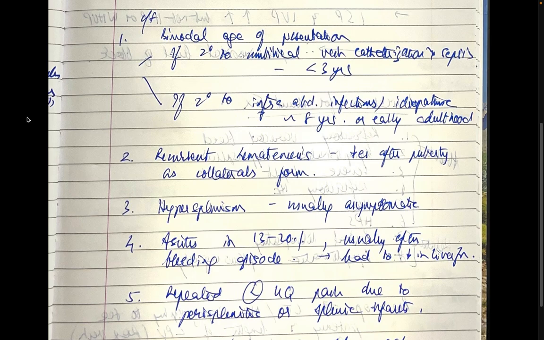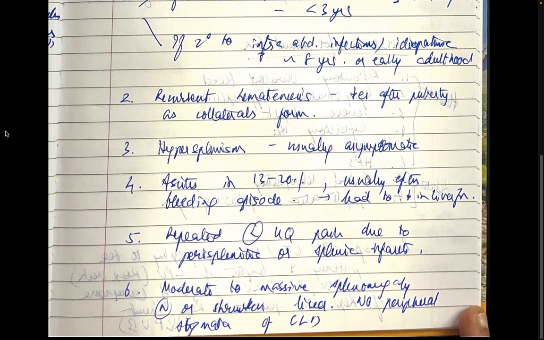Hypersplenism is usually asymptomatic and rarely presents with a bleed. Ascites occurs in 13 to 20%, usually after a bleeding episode, and leads to reduced liver function and decompensation later. Repeated left upper quadrant pain can occur due to perisplenitis and splenic infarcts.